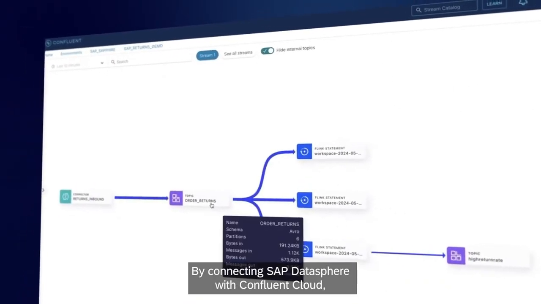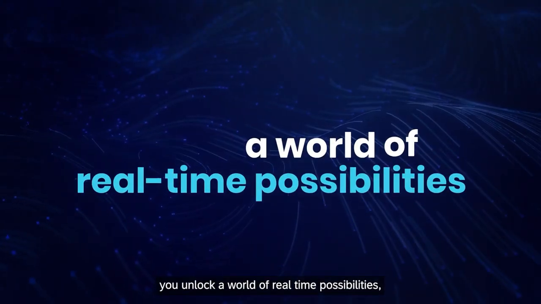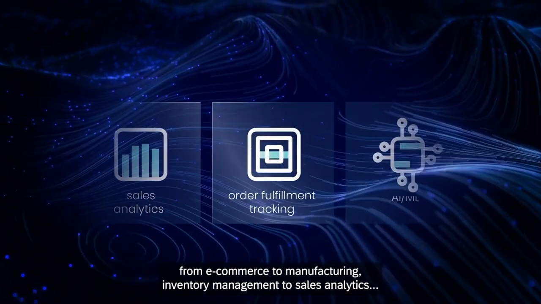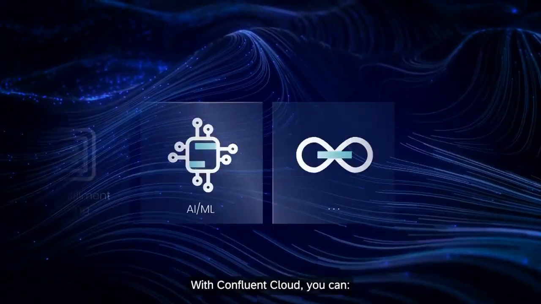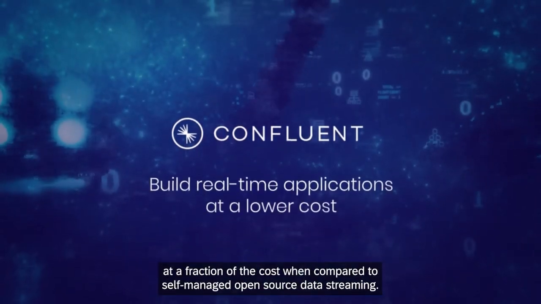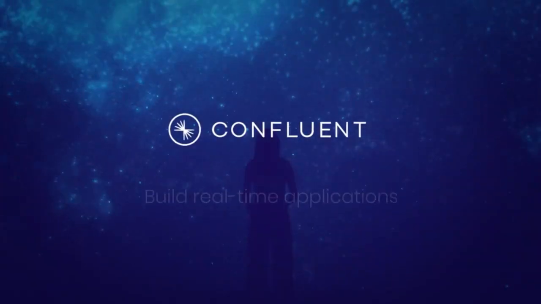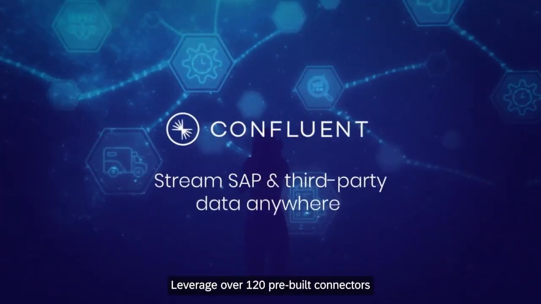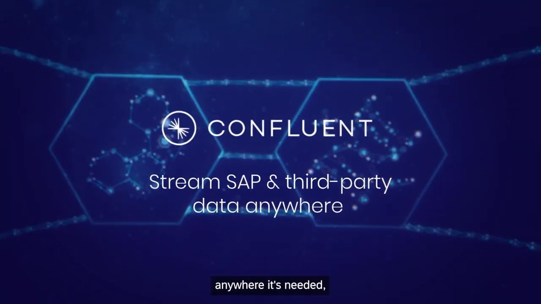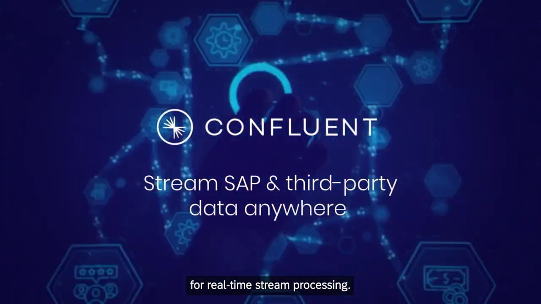By connecting SAP DataSphere with Confluent Cloud, you unlock a world of real-time possibilities. From e-commerce to manufacturing, inventory management to sales analytics, the potential is limitless. With Confluent Cloud, you can build real-time applications at a fraction of the cost when compared to self-managed open-source data streaming. Leverage over 120 pre-built connectors to easily stream SAP and third-party data anywhere it's needed, and harness the power of serverless Apache Flink for real-time stream processing.